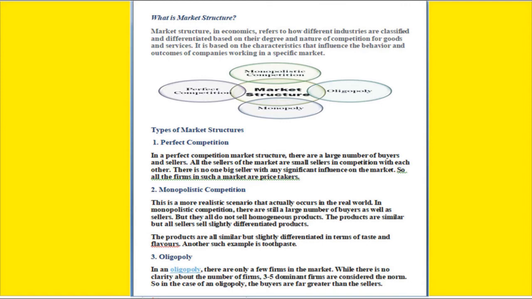Next, the last one, the fourth one, is monopoly. Monopoly means there is only one seller. He is the only person selling that product, so there is no alternative. Whatever product features he gives and whatever price he fixes, that is final. There is no alternative. This is called monopoly. These are all the market structure types.